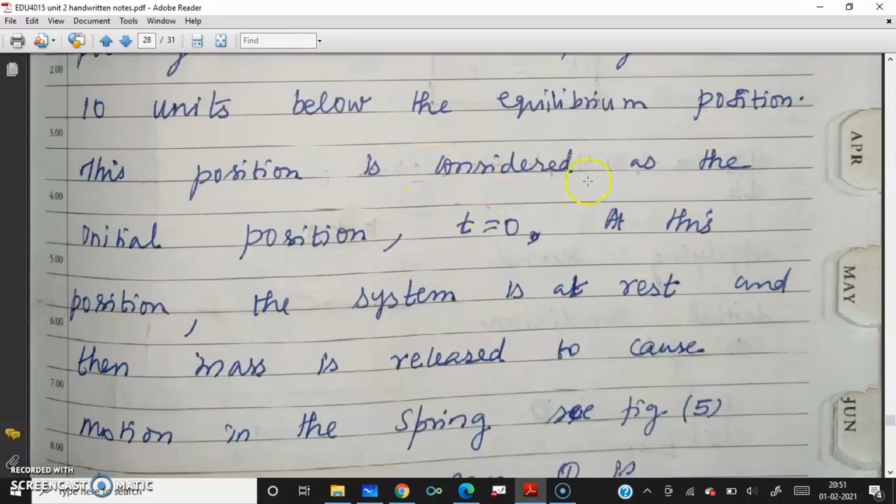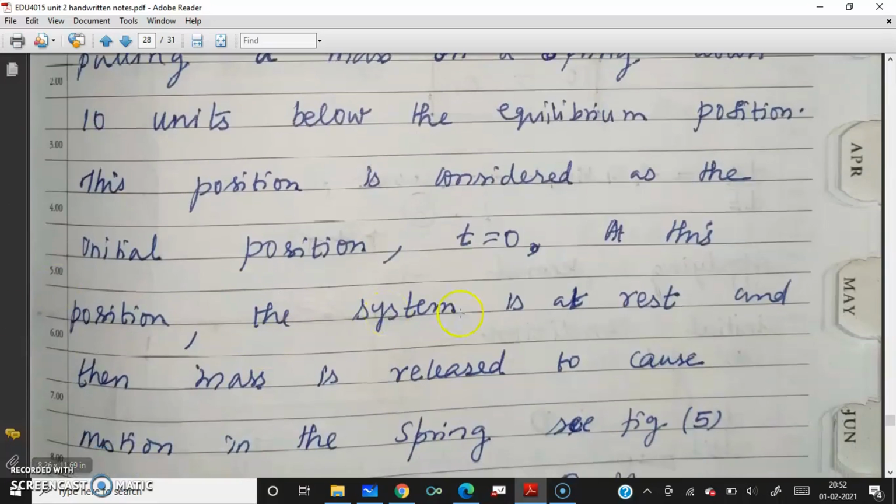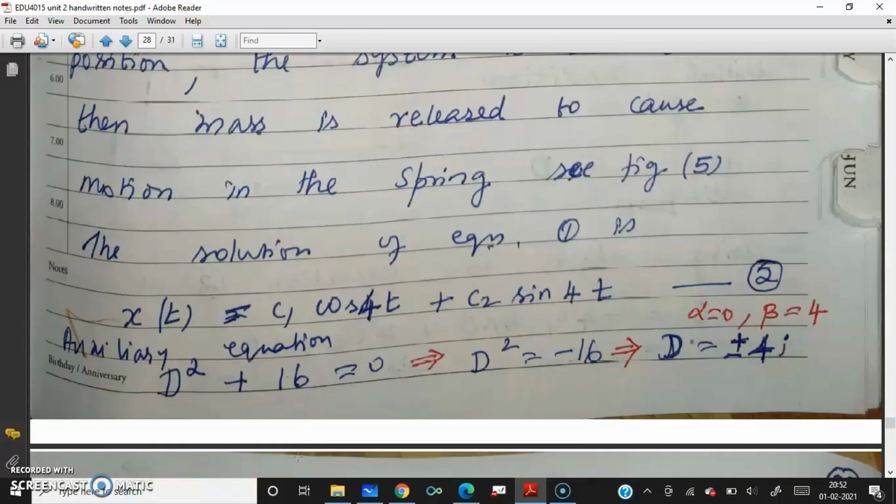So, the position is considered 10 units below the equilibrium position. That's why we have to get this. The problem is equivalent to pulling a mass on a spring down 10 units below the equilibrium position. That is, x of 0 is 10. So it is 10 units below the equilibrium position. This position is considered as the initial position, that is t equal to 0. At this position, the system is at rest, and then the mass is released to cause motion in the spring. Now you release the mass, it starts up and down motion.